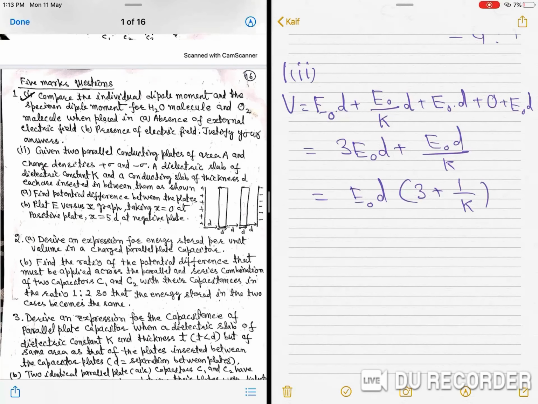And the graph for electric field versus separation. On x axis, I take the separation distance D, this is 2D, this 3D, 4D and 5D.